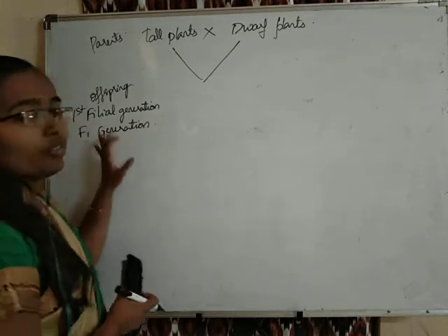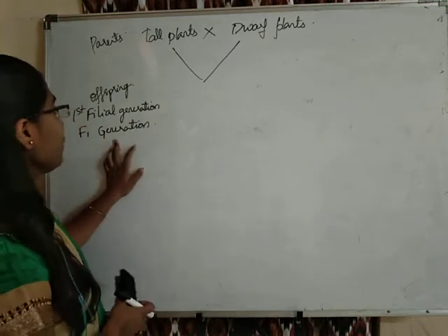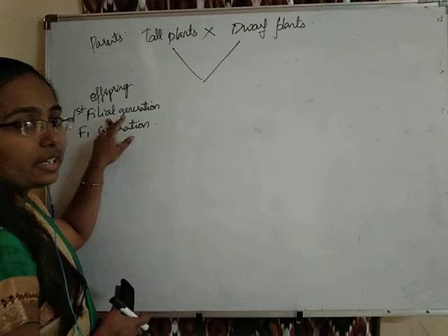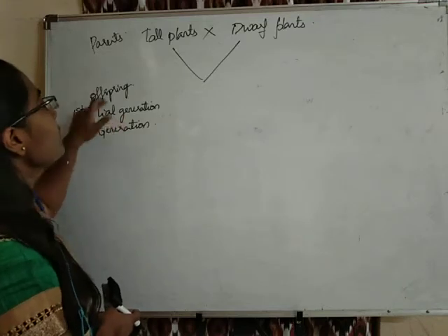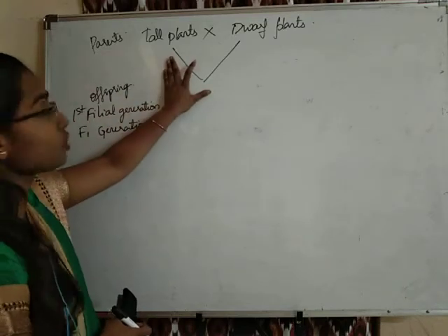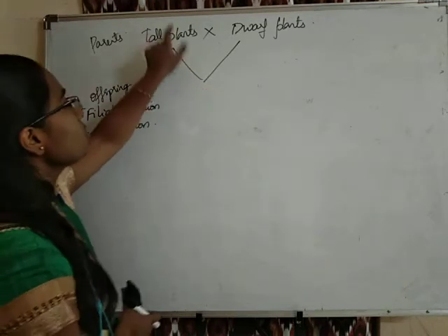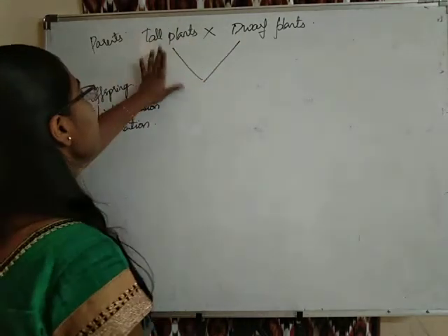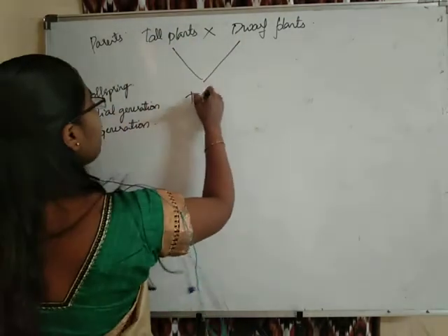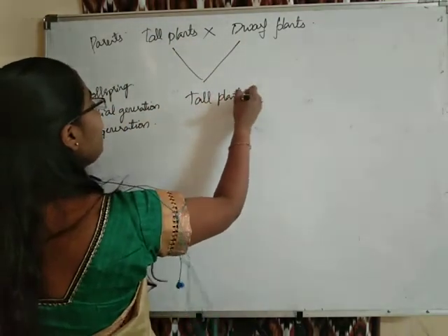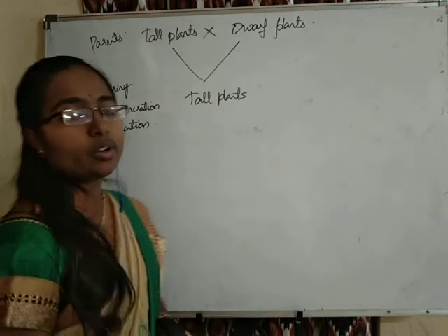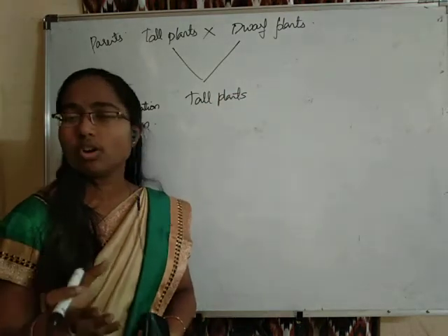This is something which we will be very frequently using, students, F1 generation or first filial generation. These are nothing but the offspring of the first cross. So, tall plants were crossed with the dwarf plants, and it resulted in all tall plants only.